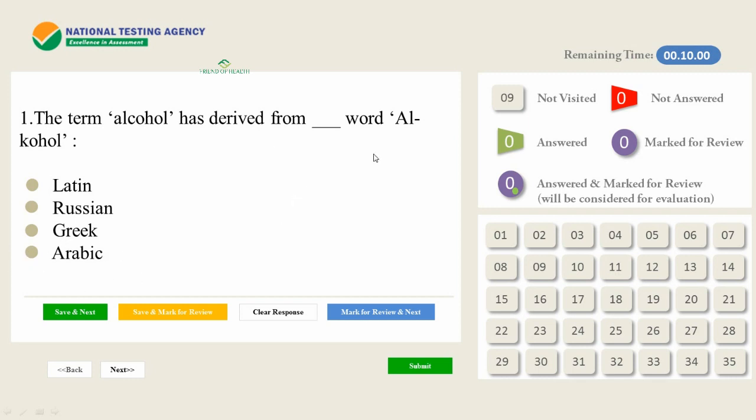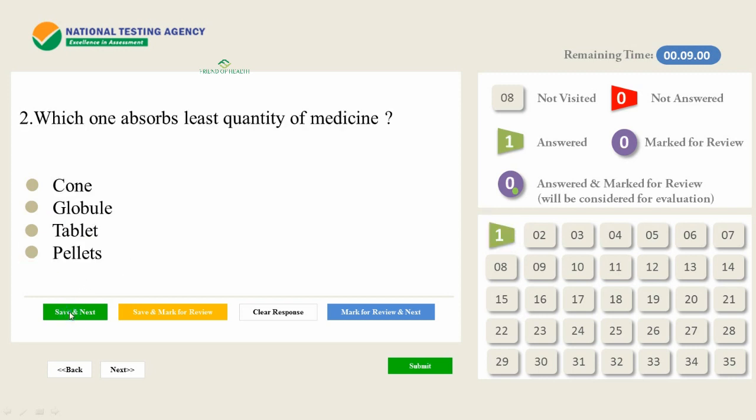You should not go for this kind of shortcut. You have to make columns for Latin words, Greek words, German words, Arabic words and so on, from the pharmacy, repertory and materia medica portions, and keep on revising them to get them right on the day of the examination. So this question's answer is Arabic. We will click save and next.